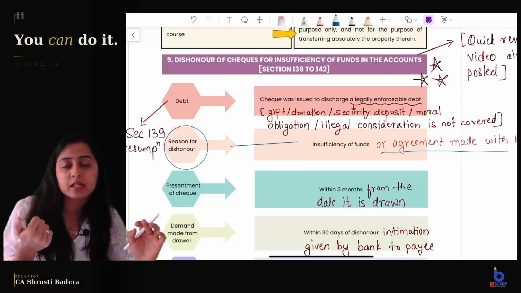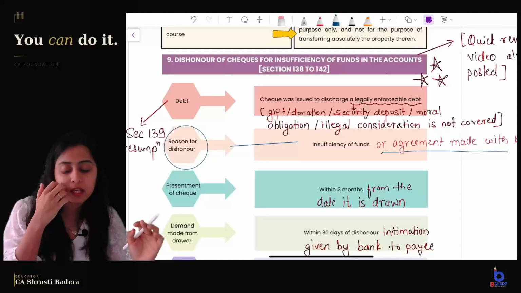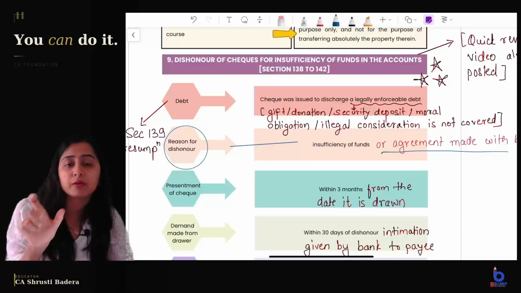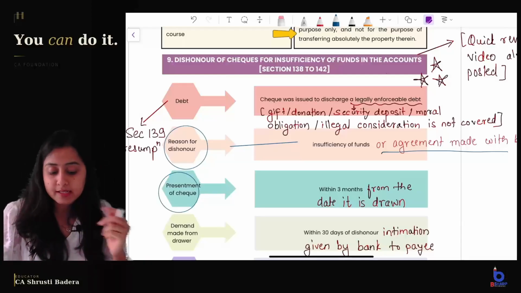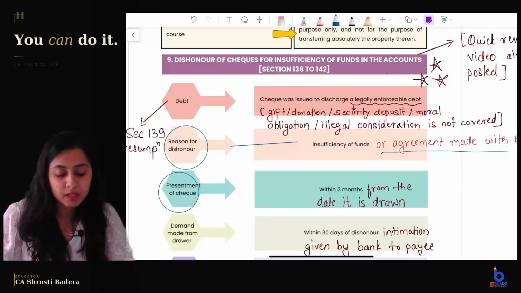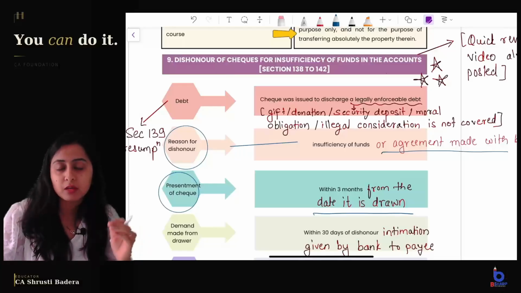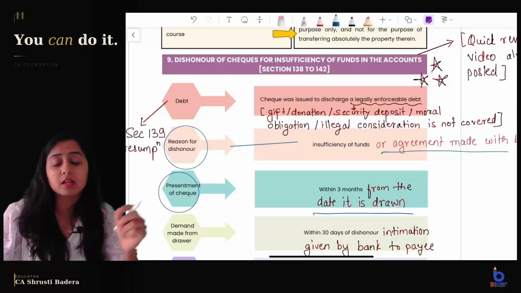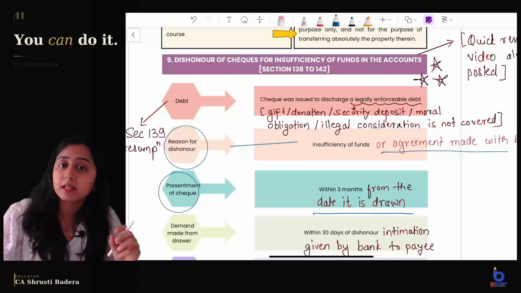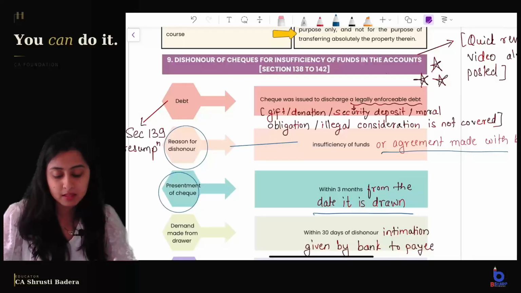So the reason for returning the cheque unpaid, that is dishonour of cheque, can be insufficiency of funds or an agreement made with the bank, and the cheque was presented within 3 months from the date it is drawn. So the condition before attracting Section 138 penalty is that the cheque was presented by the payee within 3 months from the date it is drawn, because the validity period of the cheque is 3 months, right?